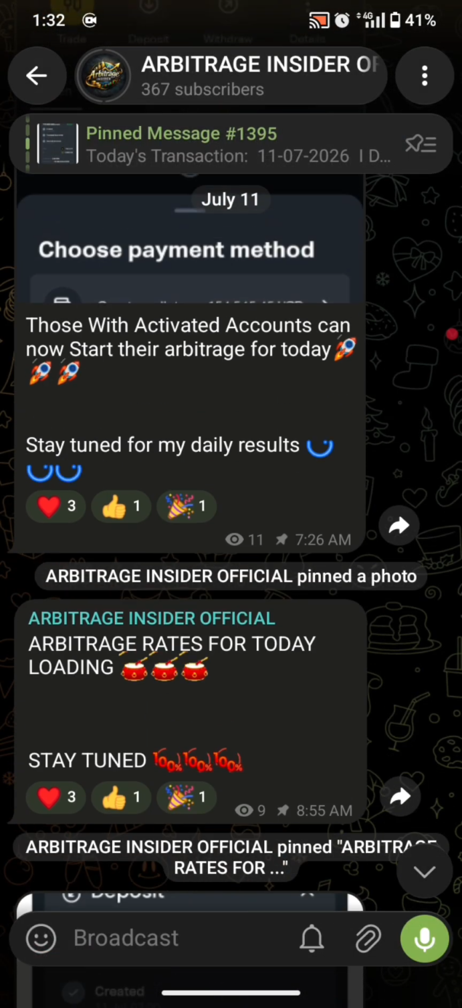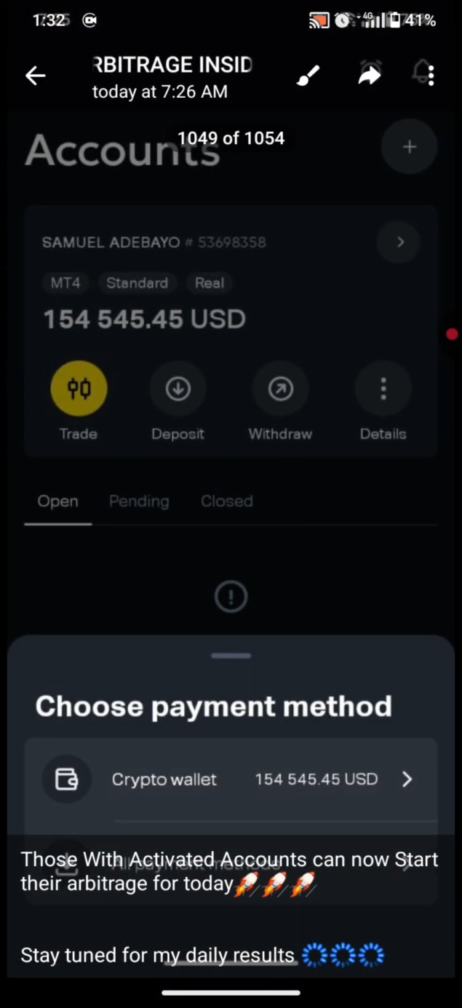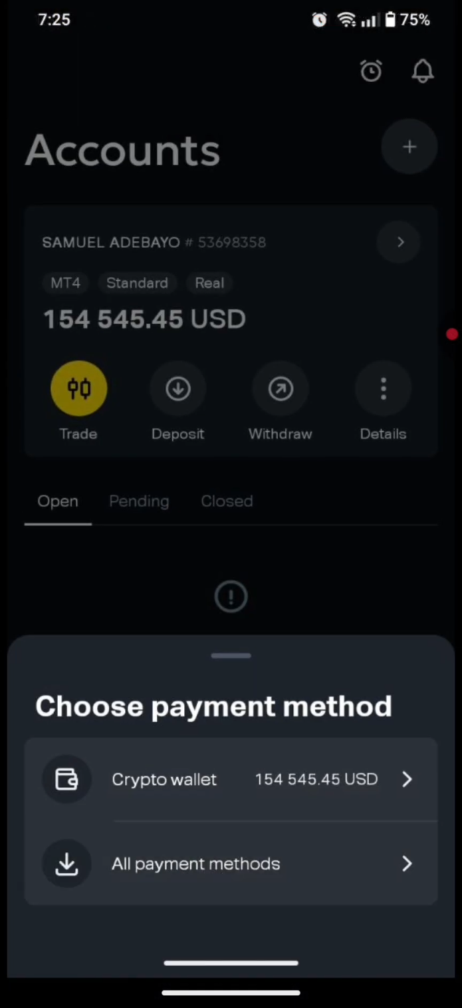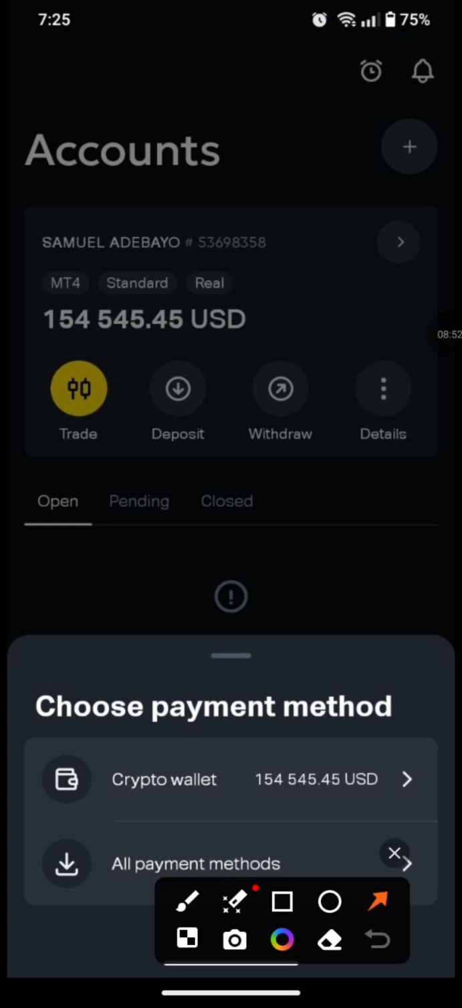Now, for those who will not understand, when you get credited into your account, if you have an existing Exness account, go ahead and place a deposit on your account through the online bank transfer. If the amount doesn't reflect on your crypto wallet and on your balance, then know that your account is not activated for Arbitrage. So this is another thing which you can use to check.